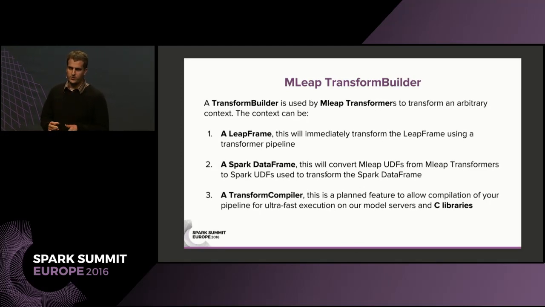One of the things that's a little bit different about how MLeap works than Spark, they're actually very similar in a lot of ways, in terms of the transformer pipelines at least. But MLeap doesn't actually directly transform your data frames. It goes through this thing called a transform builder. And the cool thing about sort of abstracting the actual transformation away from the data frame is that you can do a couple cool things with it. One, you can do what you would expect. You can transform a data frame with it. So you can take what we call a leap frame, which is just this lightweight data frame, and you can actually send it through your transformer pipeline, and you can get out the predicted results that you want.